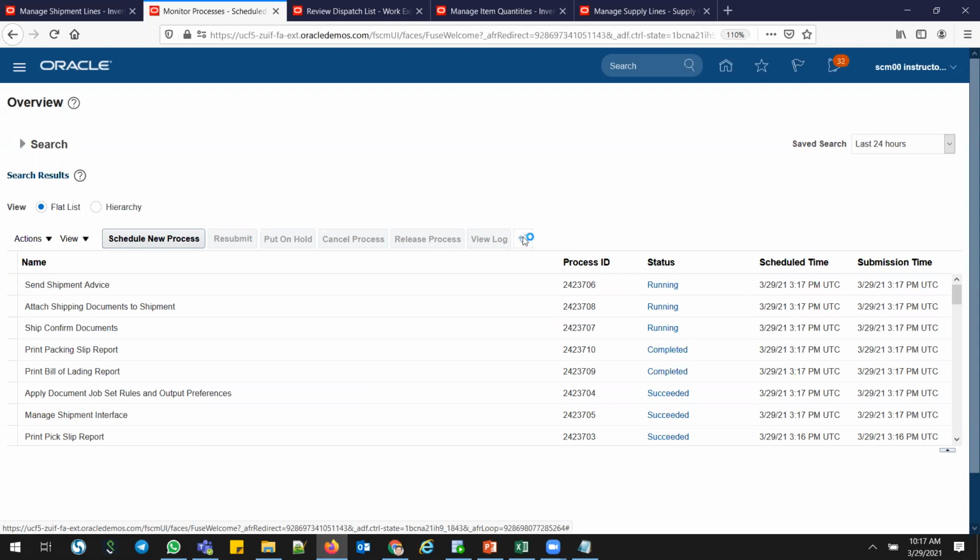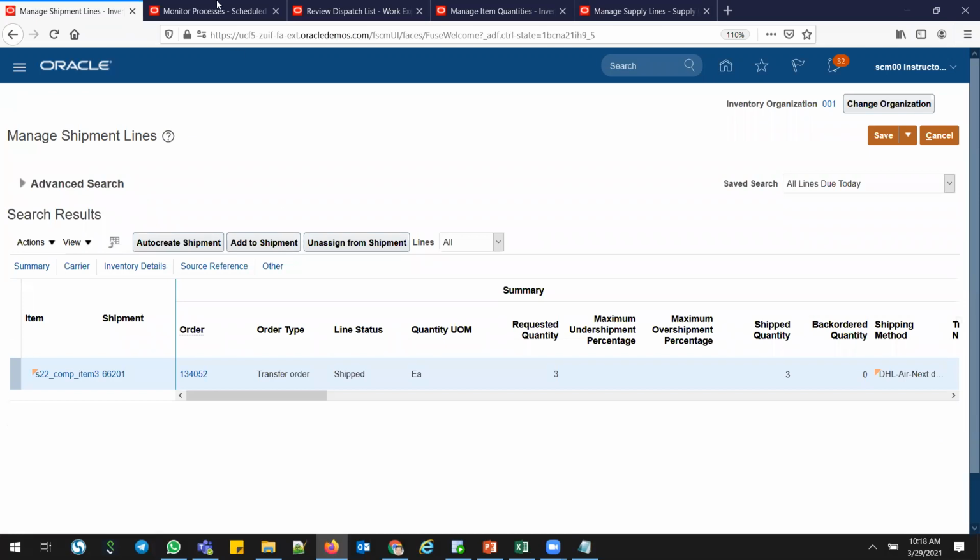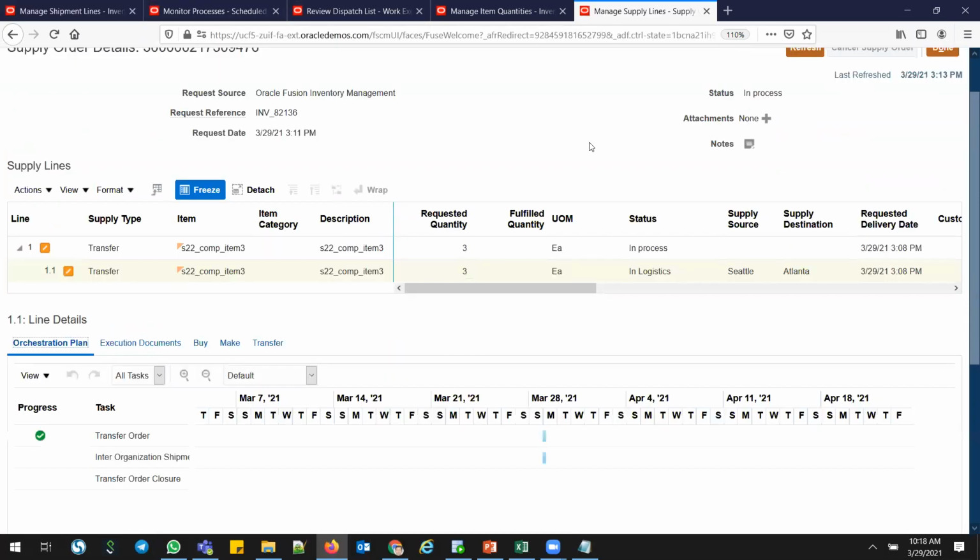So it will take a couple of minutes to complete this. In the meantime, let me go and see the scope and the transfer orders. Okay. So go here. Think manage shipment lines, right?